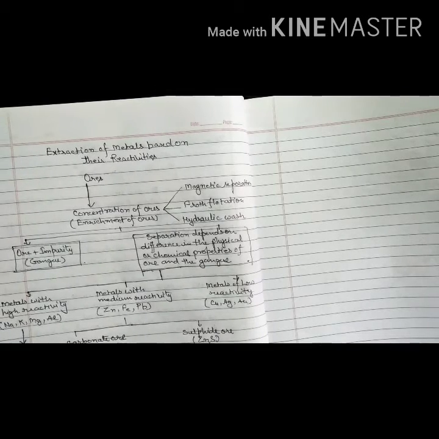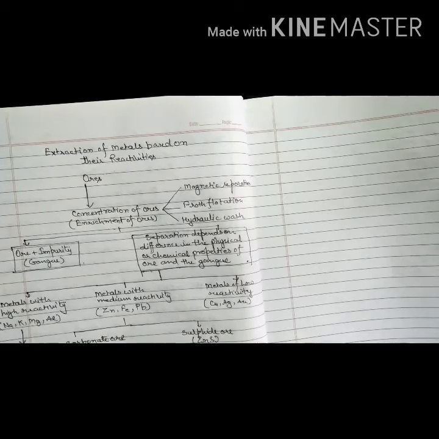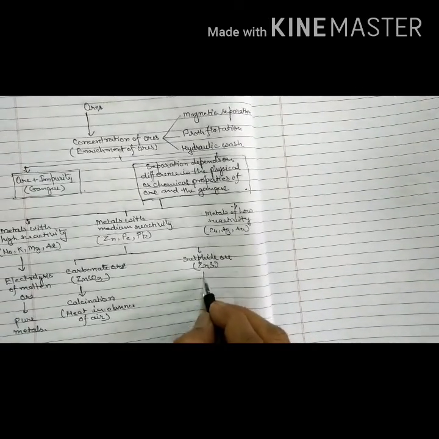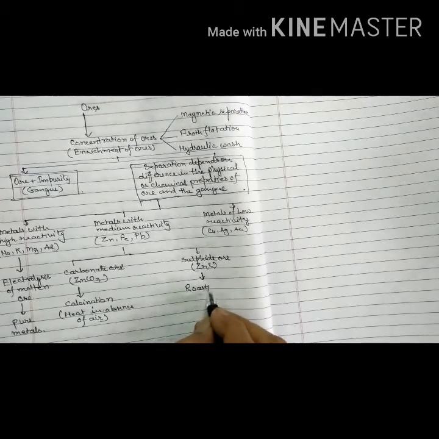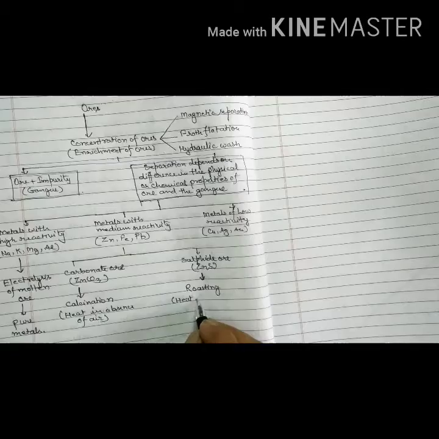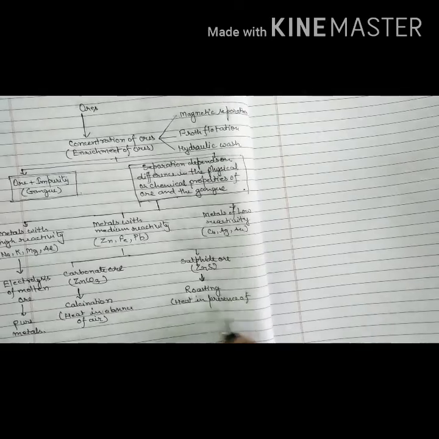Now, for carbonated ore, we have a process called calcination. In calcination, we heat metal, or we can say ore, in absence of air, while in sulfide the process is called roasting, in which we heat metal in presence of air.